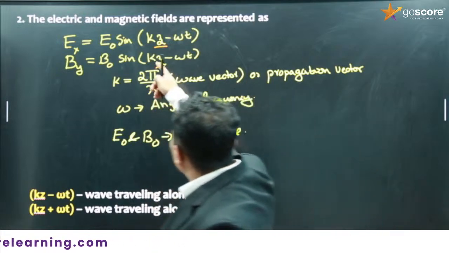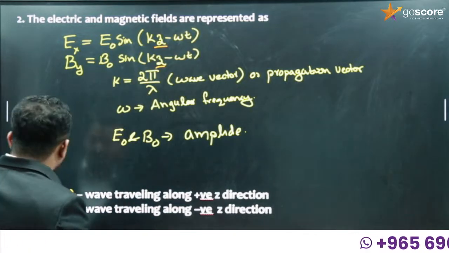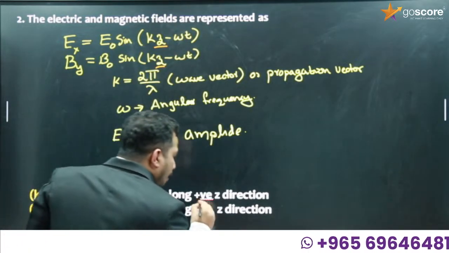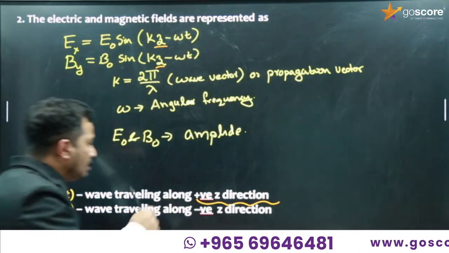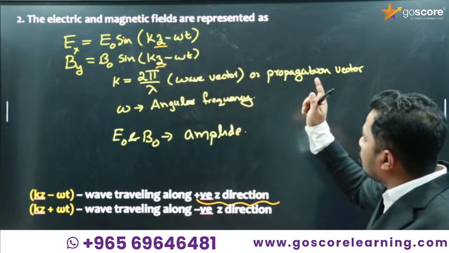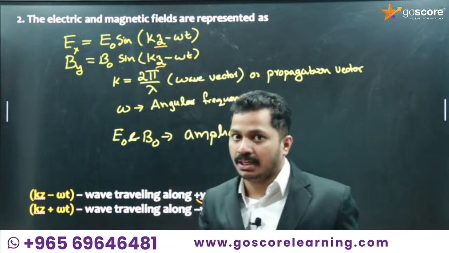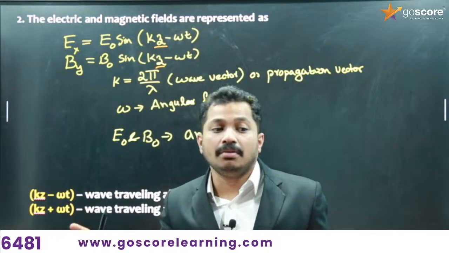And one more thing, it is minus omega t, right? So kz minus omega t means the wave is propagating along the positive Z direction.